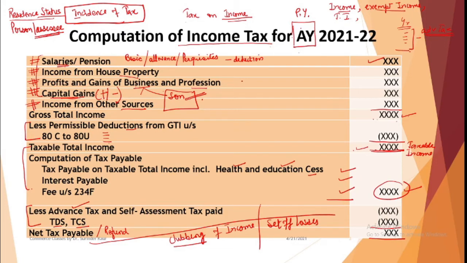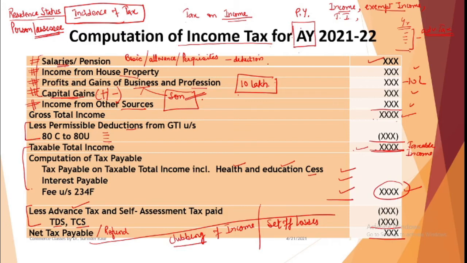Now suppose you have a loss of 10 lakh in your business. Now when we put here minus 10 lakh and we record any other income and you have a negative income, so does it imply that income tax authorities will pay you tax? No, you have a loss here. So what you can do is you can carry forward this loss, and in the next years your tax liability will be reduced. So what are the provisions? How can we carry forward the loss?